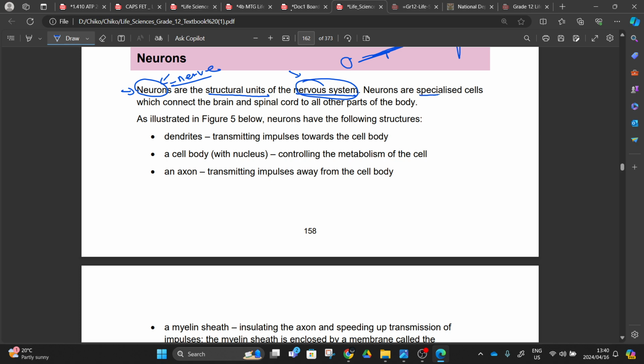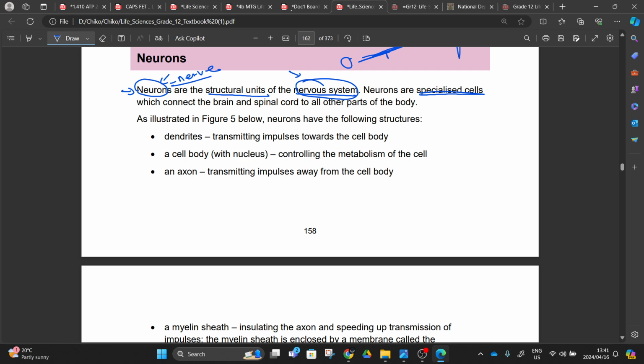But the neurons are specialized cells. You have types of specialized cells. We have egg cells, the ones that you are doing in term 1, egg cells, ovum, those are specialized cells, right? And these are also specialized cells. If you still remember yesterday, we said our brain is made up of nervous tissue that cannot repair itself, right? Because these are specialized cells. When they die, they don't undergo mitosis.